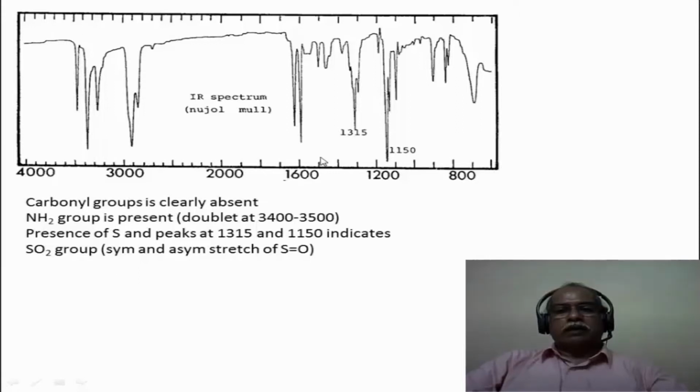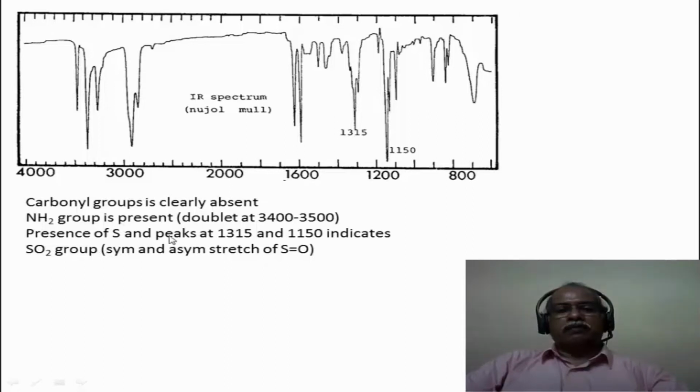What you see here is essentially a C double bond C kind of stretching frequency, the sharp singlets that you see in this particular region of 1600, not more than 1650 or so. So this cannot be because of the carbonyl functional group. What is important is the NH region. This is NH or OH we can say, but because it is sharp and it is a doublet kind of signal, it cannot be OH. Remember, OH usually gives a very broad signal for a hydrogen bonded one and a very sharp singlet type signal for the non-hydrogen bonded one. The fact that you have a doublet clearly tells that NH2 groups are present in this particular system.